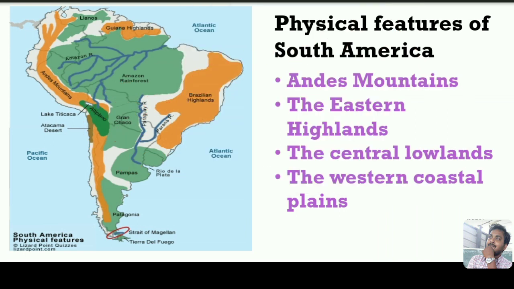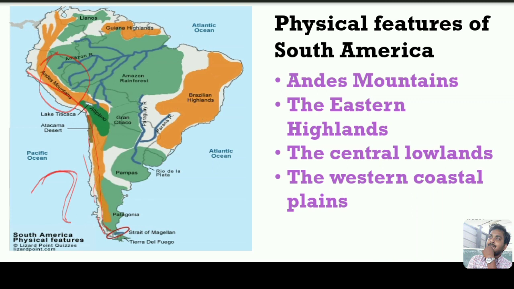Okay, and the next one is the Western Coastal Plain. It is on the border of the Pacific Ocean. Here you can see the Andes Mountains. Because of the presence of the Andes Mountains, this Western Coastal Plain is completely broken, and there is no particular shape. Also, in the Western Coastal Plain there is the Pacific Ring of Fire, which is U shaped. Many volcanoes are found in the Pacific Ring of Fire in the Western Coastal Plain.